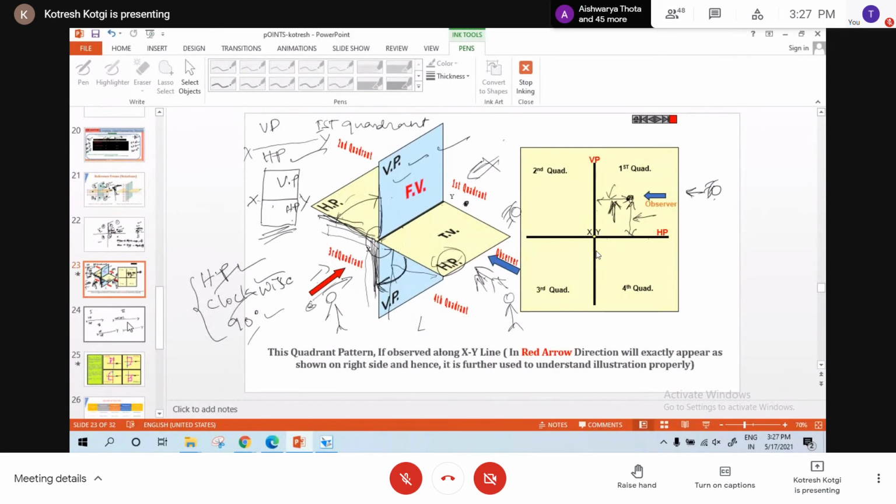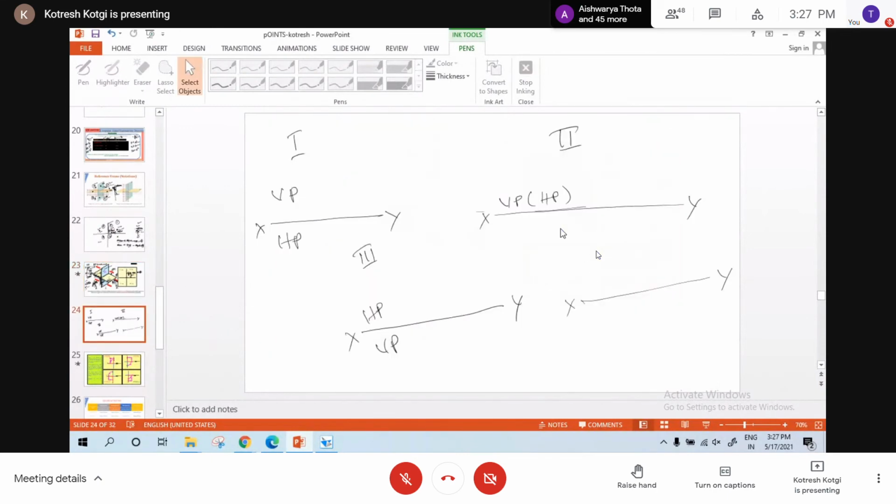Is that clear? Yes, sir. Now in the fourth quadrant, are they below XY line or above XY line? Below. Now, what can the observer see, HP or VP? HP he can see, VP he cannot see.